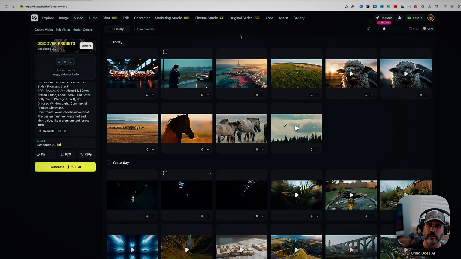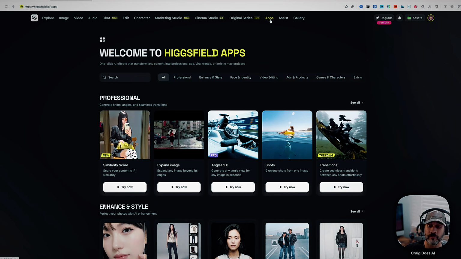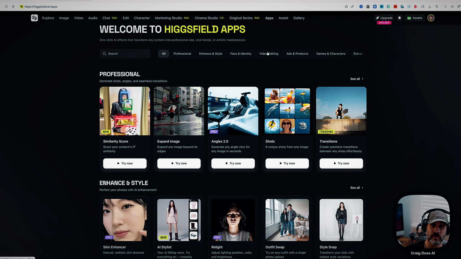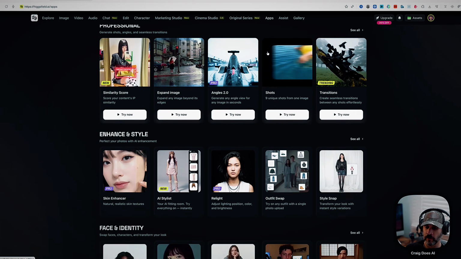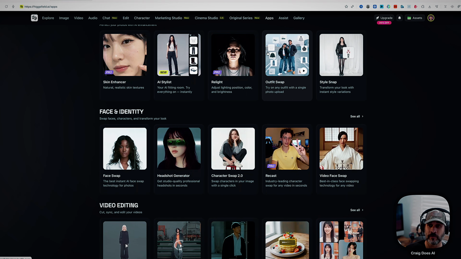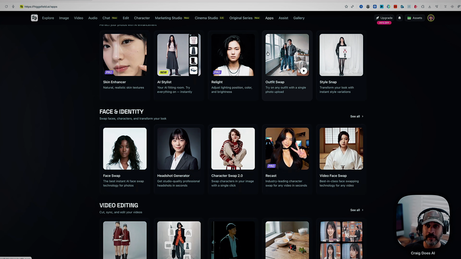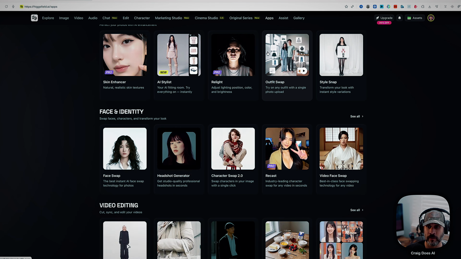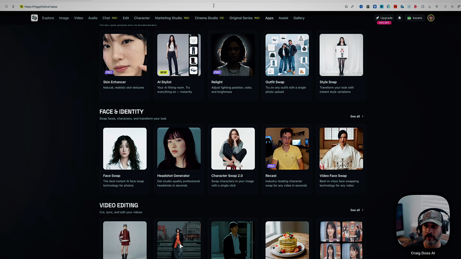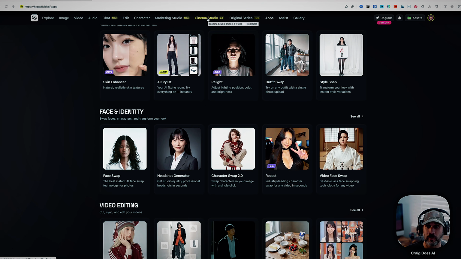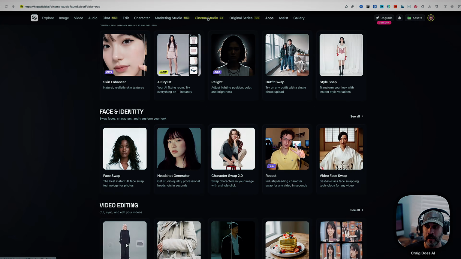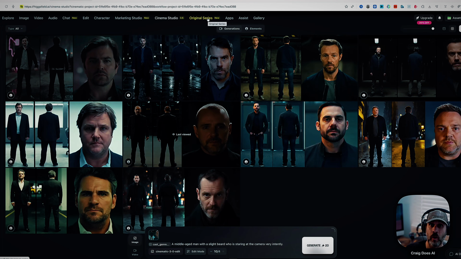But it also has a bunch of other tools in it that you can utilize that give it a lot of different features that you can't typically get from just one video platform. Higgsfield brings in a lot of their own apps and designs a lot of their own tools within it that also connect to some of the big major models out there, like Seedance. For instance, I believe their Cinema Studio, when you create videos through it, utilizes Seedance, but it's through their Cinema Studio, which deserves its own video. I don't want to get into all of that here because this is really for Seedance, but I did want you guys to be aware of that.